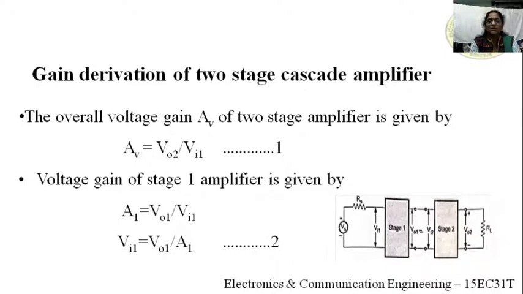Next, we have to show that AV, as in the previous slide, is equal to A1 into A2, the product of the individual gains. How will we get it?